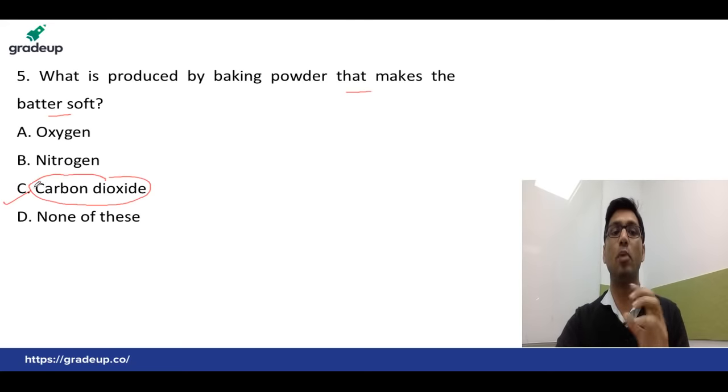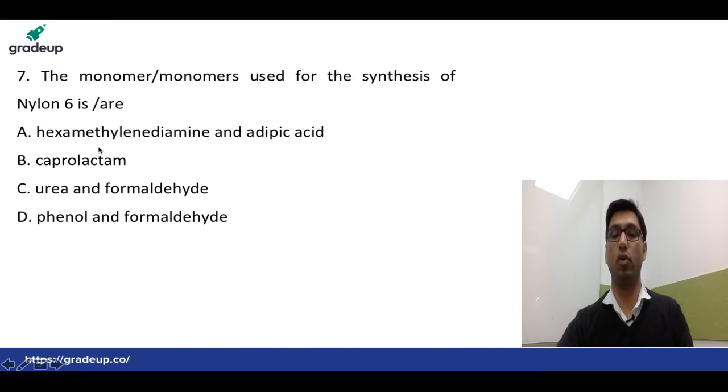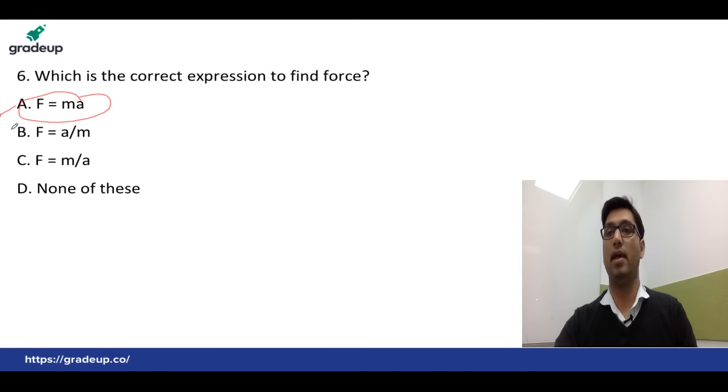So the answer is option C. Next question: what is the correct expression to find force? The correct expression is F = ma. Those who got this answer are absolutely correct.